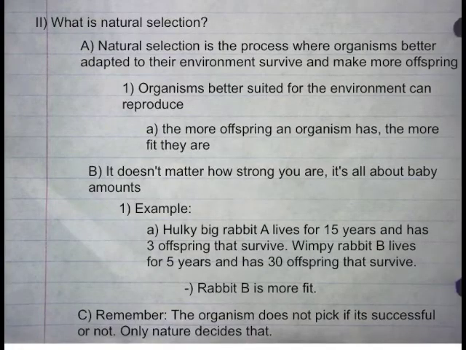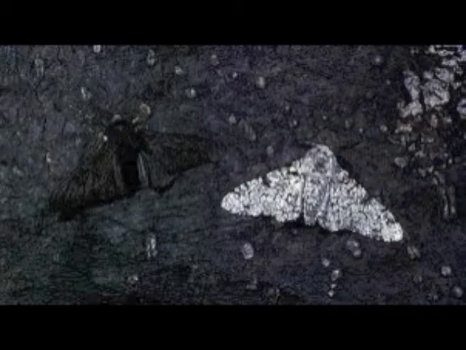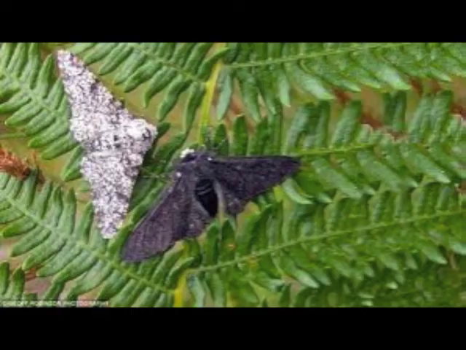Remember, the organism does not pick if its traits are successful or not. Only nature can decide that. Nature is the ultimate decider if traits are favorable or not. Sometimes traits are considered favorable, and it may change at another time to make those same traits unfavorable.